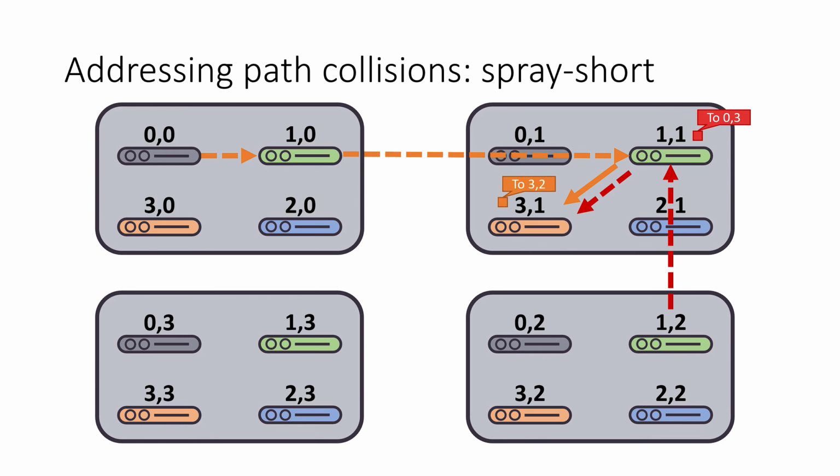So what spray short says is let's not choose that. Instead, choose a spraying hop that has the shortest queue. Now, this does mean we're not quite doing valiant load balancing anymore, but in practice we see that this does not hurt our throughput. In fact, our throughput actually looks a little bit better, and we have much better performance in our queuing as well. And in our paper, we give some intuition as to why we think that moving away from pure valiant load balancing doesn't actually cause any problems in practice.